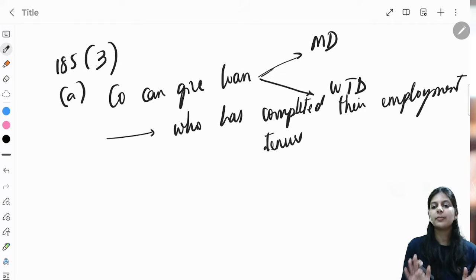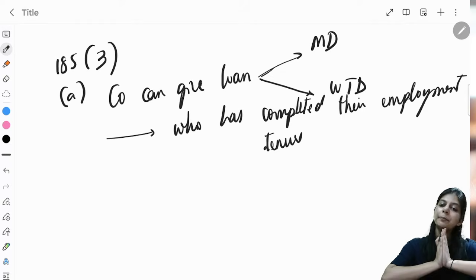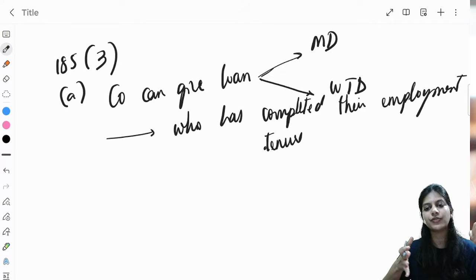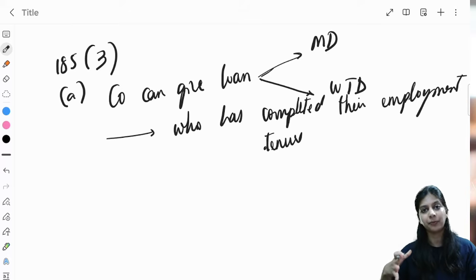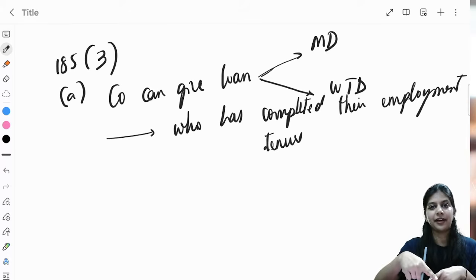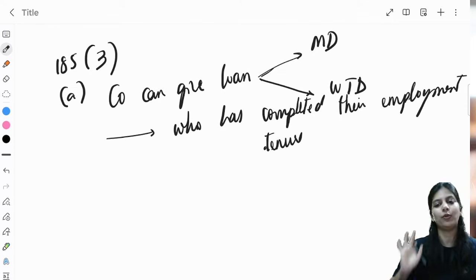Okay, so there is a managing director or whole-time director who has completed their employment tenure. Their tenure was for 5 years and they have completed that tenure. Now to this director, to this whole-time director or managing director, company can give loan.